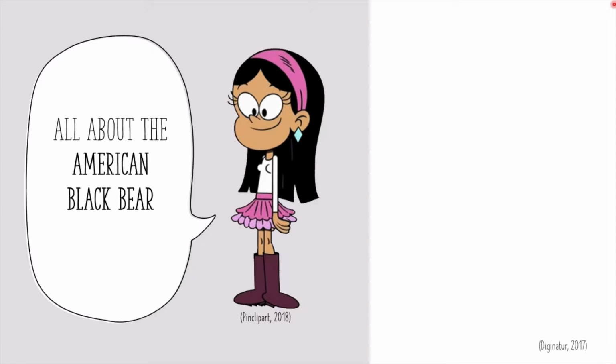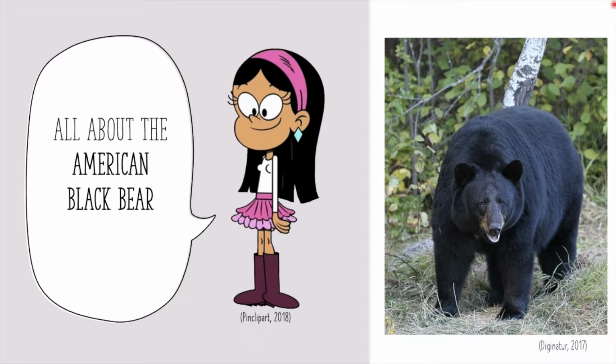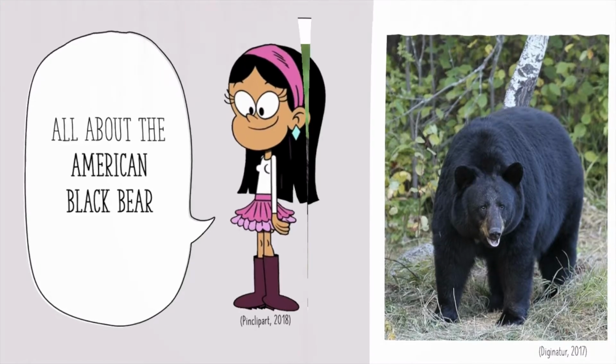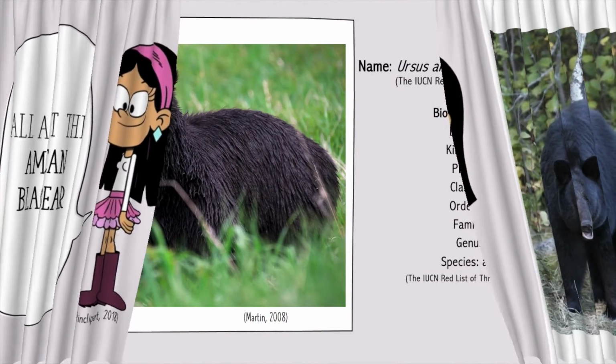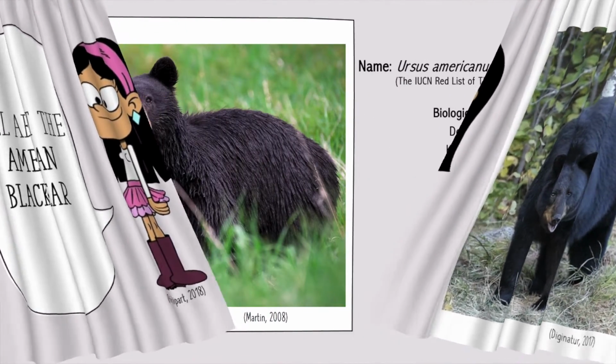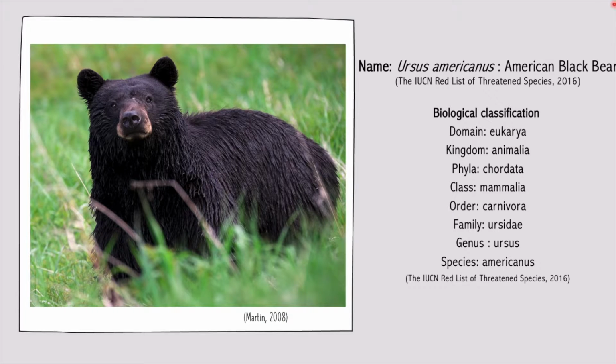Hello and welcome. This video is going to explain everything and anything about the American black bear, also called Ursus americanus, according to its biological classification. Throughout the video, I will be referring to it as the black bear for short. According to this classification, the black bear is a carnivorous mammal of the Ursidae family, Ursus genus, and species Americanus.